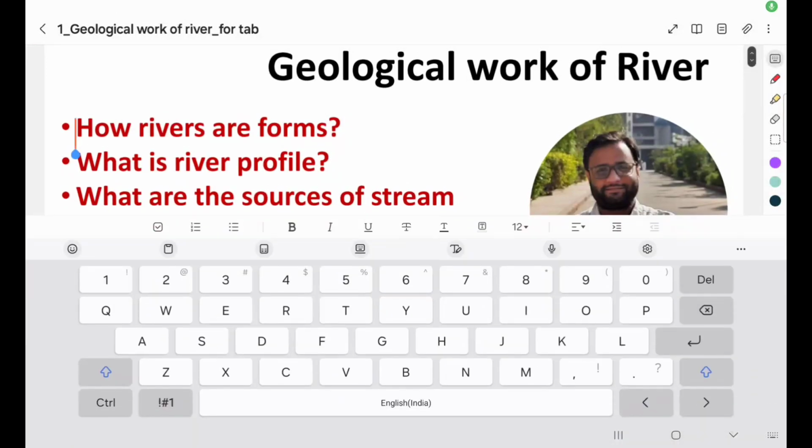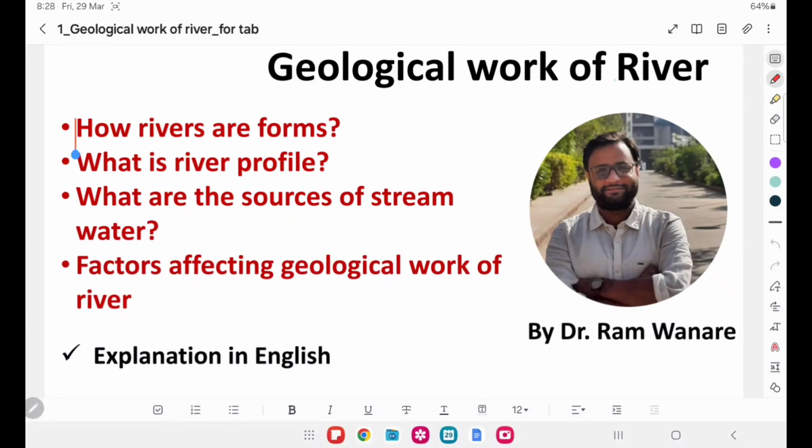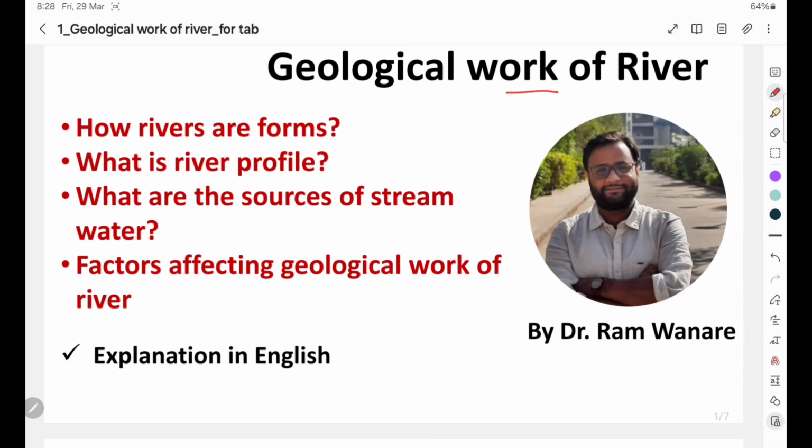Namaste. Today we will see the geological work of river. We will see the different concepts related to how rivers are formed, what are the reasons for the formation of rivers, what is meant by river profile, and what are the different sources of stream water. Finally, we will see what are the factors which affect the geological work of river.